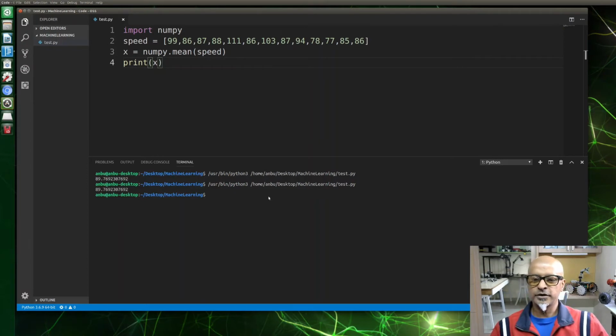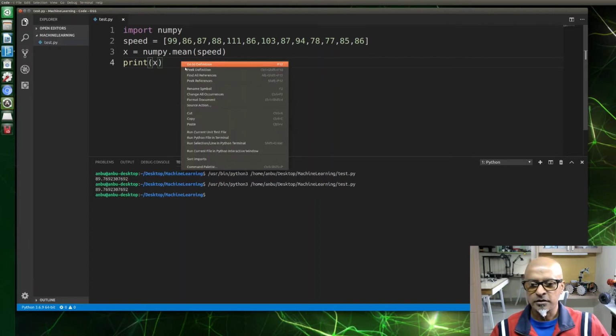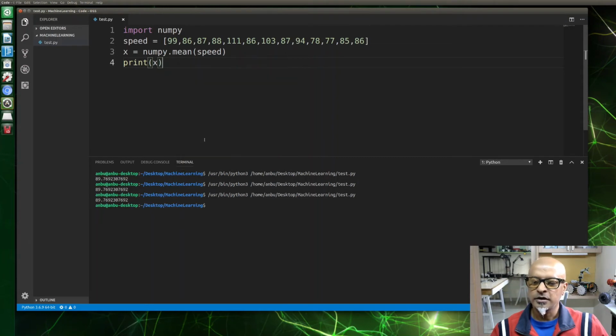Alright, so here at the bottom, if you right click and run Python file in terminal, you can see the mean value is 89.7623 whatever, right? So it's so easy, guys.